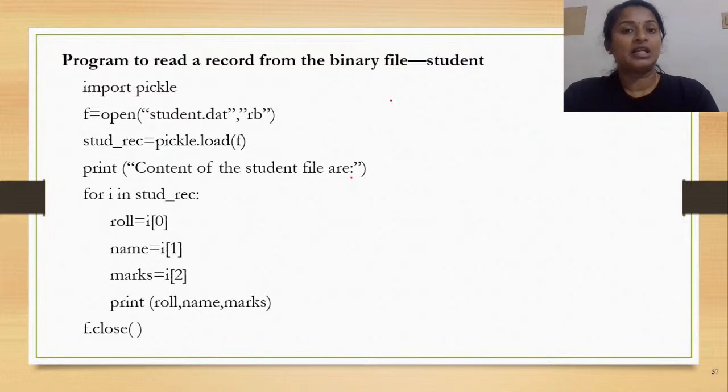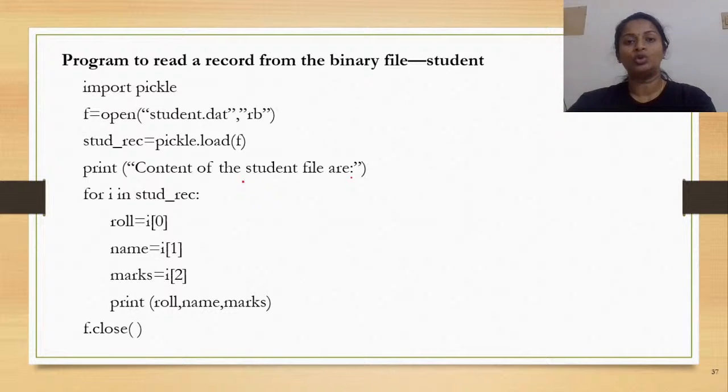Now this particular operation we already discussed, how to do the reading as a very small code fragment earlier in the beginning of this slide, wherein we learned about how the load and dump methods work. Now let us see the entire program. But here I am not trying to load a list or a dictionary. It is an entire student record that I am trying to read from the binary file.